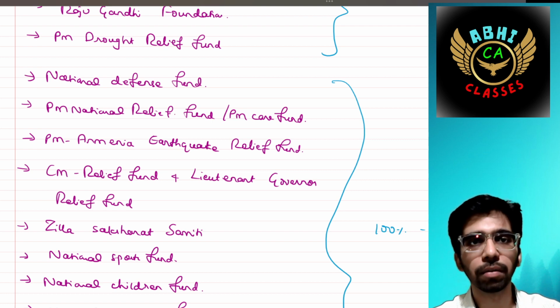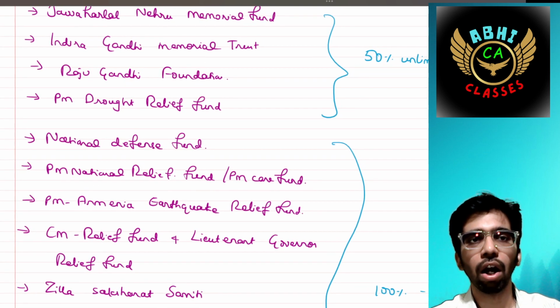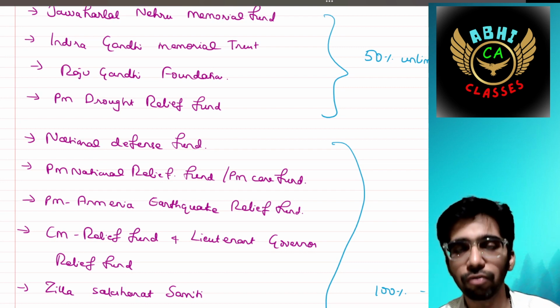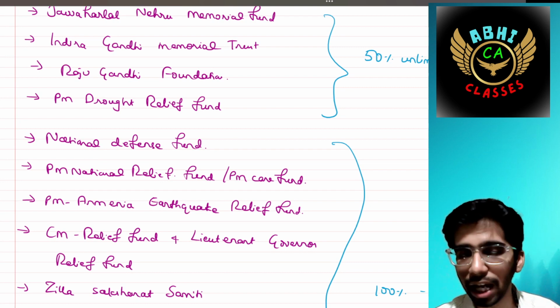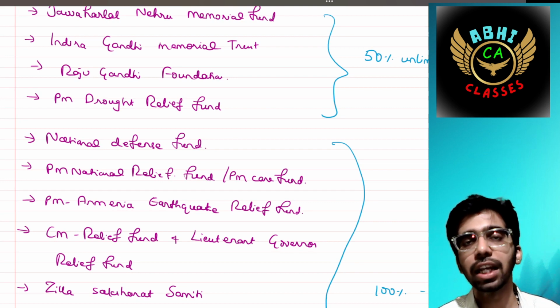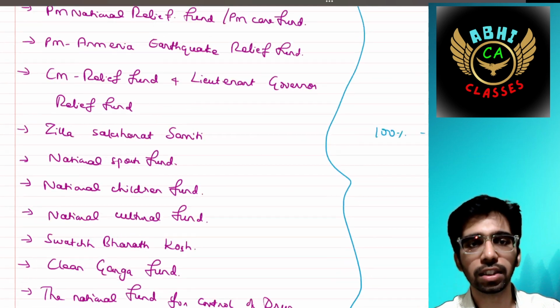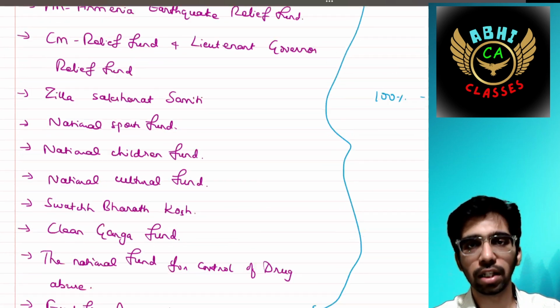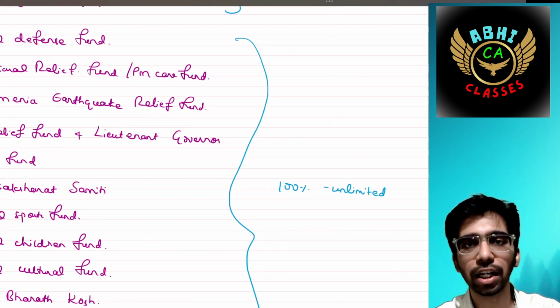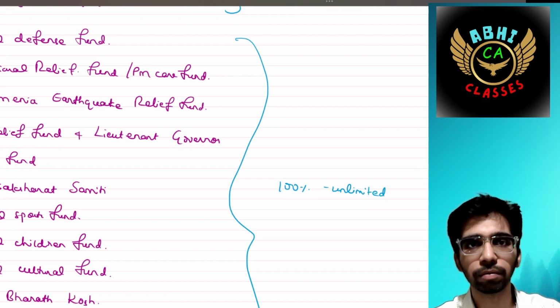For example, let's say for the National Defense Fund you have contributed 1 lakh, then the entire 1 lakh can be claimed by you as a deduction under this chapter. Hence we have written 100% unlimited. Okay, super.